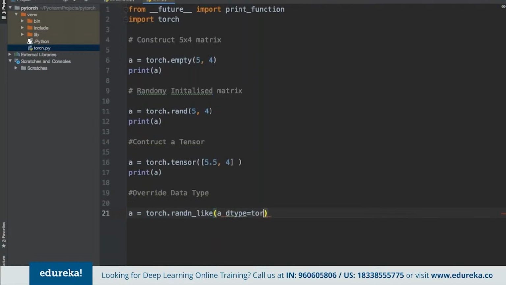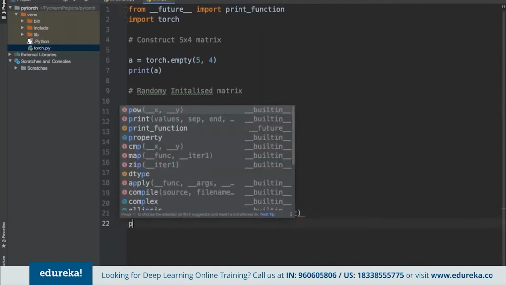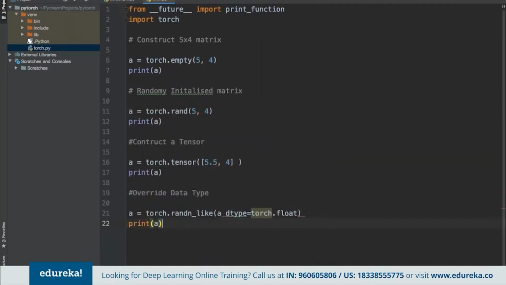Suppose we are looking to change it to the float value here. We can specify that again, then we can simply start printing A as well. Depending upon our requirement, we can change accordingly. Same way, if you want to change it to float, or if you want to change it to double, we can do that accordingly.